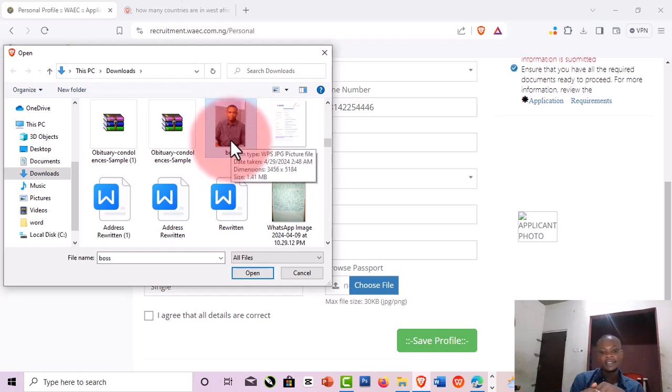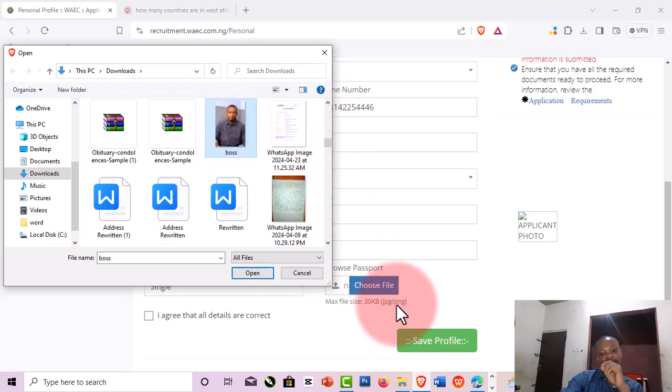Okay, now the size is 30 kilobytes. That is the maximum size, and the format is either JPEG or PNG. So if you are putting PDF, it will not accept. It must be JPEG or PNG. So at this point, to resize this, or to check the size of my passport, I need to right click.